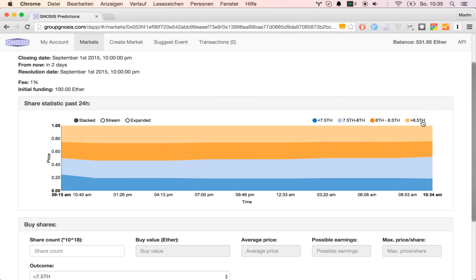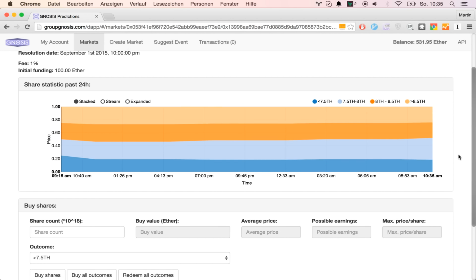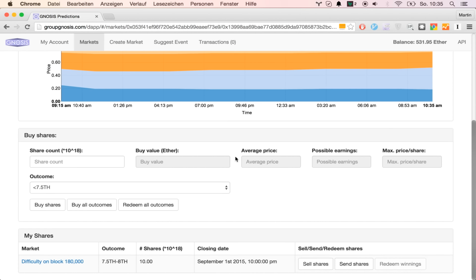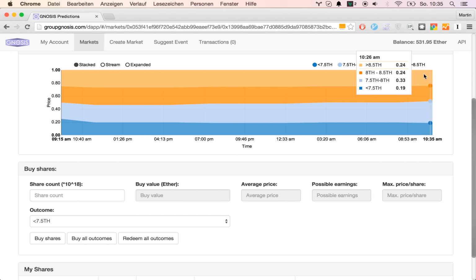So we think the difficulty will not be bigger than 8.5 terahash, or more specifically, we think the likelihood of this happening is smaller than this 24%. Thus it would make sense to sell those shares because we think 24 is overpriced. Currently, we only have shares of this outcome. So what can we do?